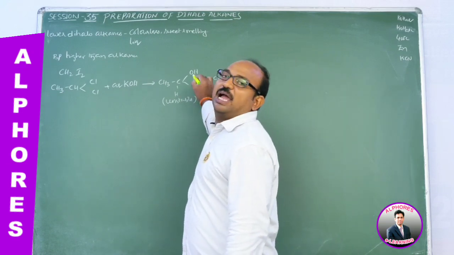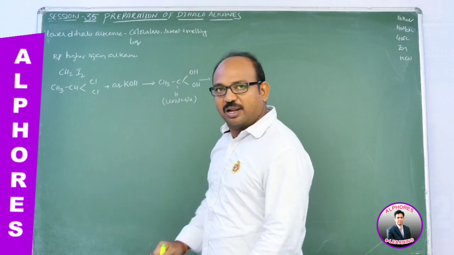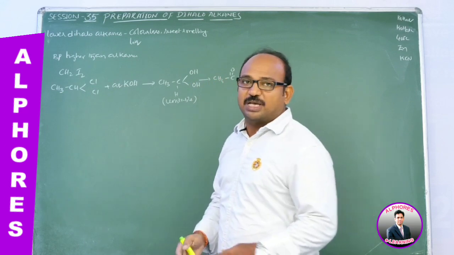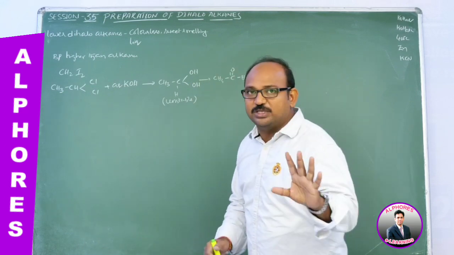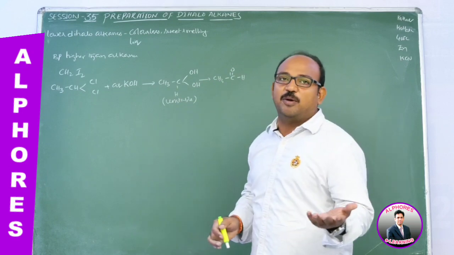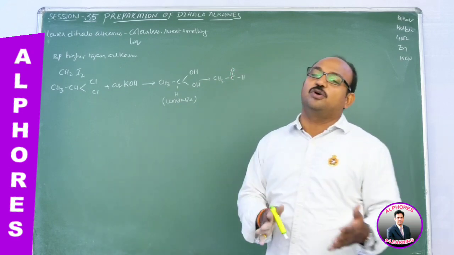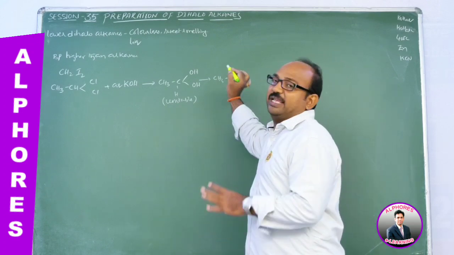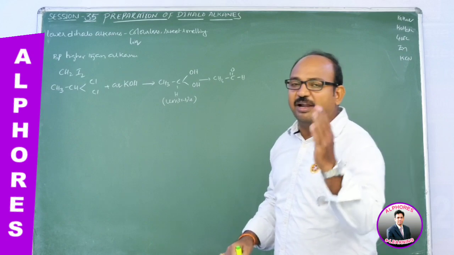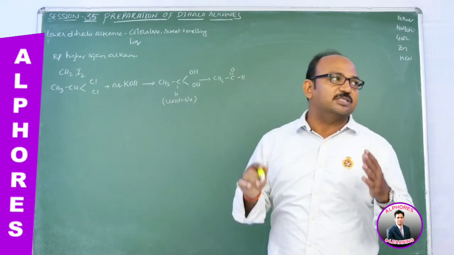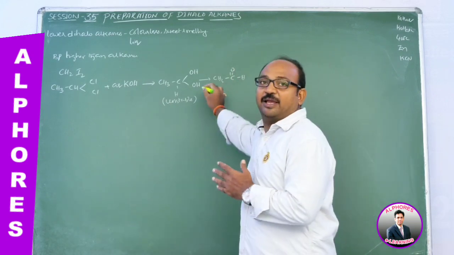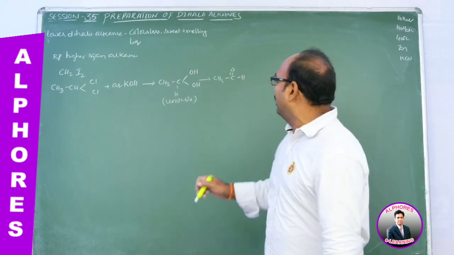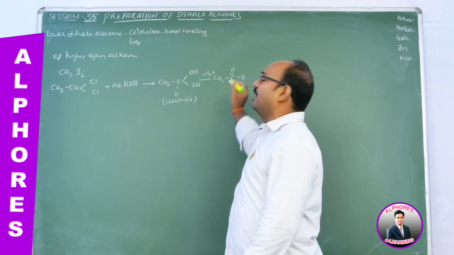Gem diols are not like gem dihalides. Gem dihalides are stable, but gem diols are highly unstable. They readily lose water and convert into carbonyl compounds, which may be either aldehydes or ketones. So in this case, we are getting acetaldehyde. If you consider ethylidene chloride, upon reaction with aqueous KOH we get a gem diol. The gem diol is highly unstable. It readily loses a water molecule and converts into acetaldehyde.